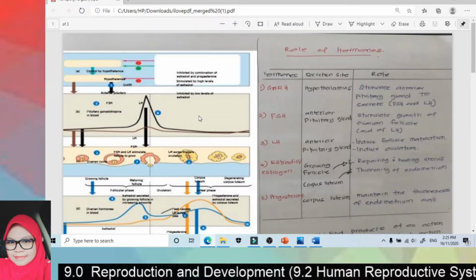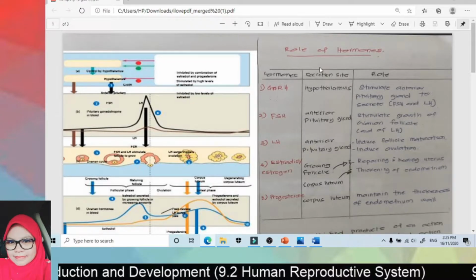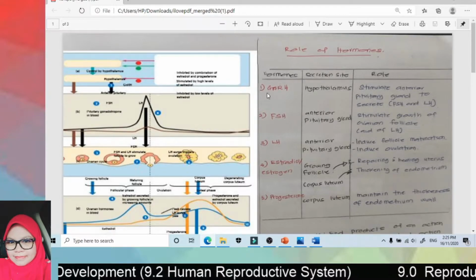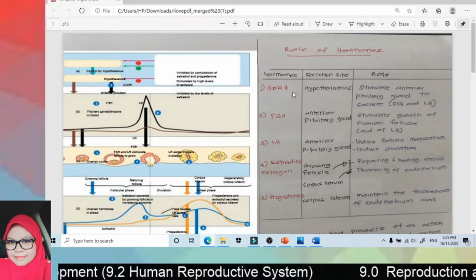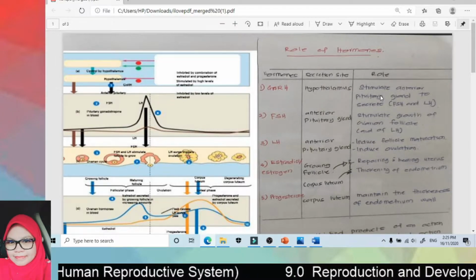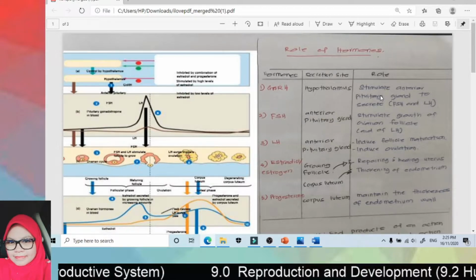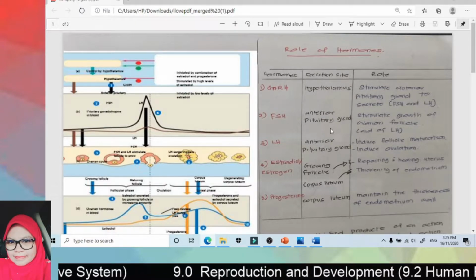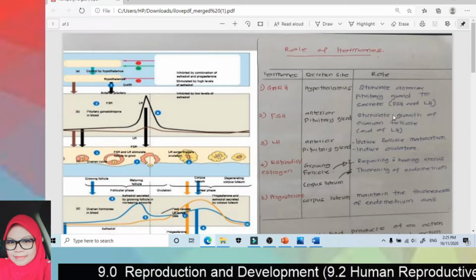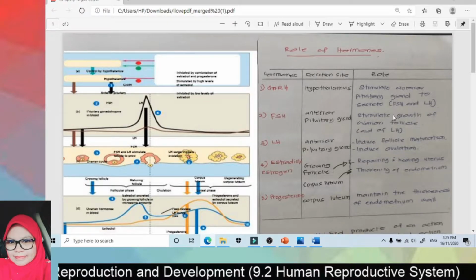About the hormones involved, first we have GnRH, which is secreted by the hypothalamus, same as in male. The function of this gonadotropin-releasing hormone is to stimulate the anterior pituitary gland to secrete FSH and LH. FSH, or follicle stimulating hormone, is secreted by the anterior pituitary gland, and in female its function is to stimulate growth of the follicle.